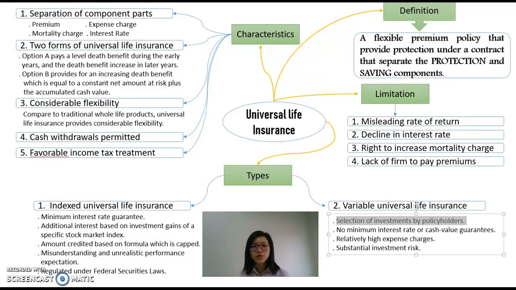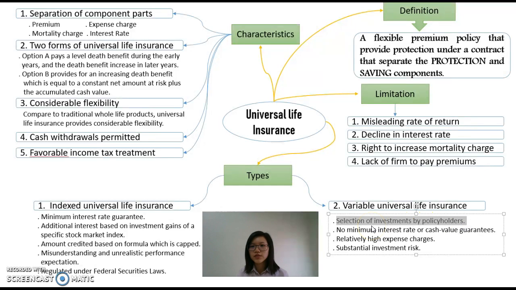Now I will continue to the second type of universal life insurance, which is the variable universal life insurance. They also have some characteristics. The first is the selection of investments by the policyholders.